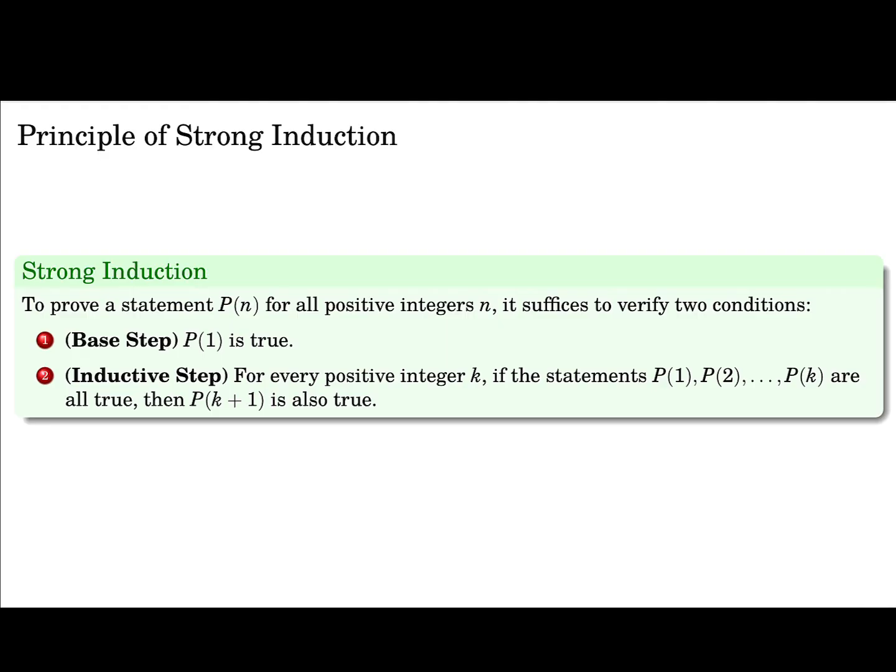And so this is different from ordinary induction. In ordinary induction, we only assumed P of k, but in strong induction, we assume all the previous cases, P of 1, P of 2, all the way to P of k. And so this is useful when the proof of the next case may need more than just the immediate previous case. So the structure is, you prove the first case, and then show that if all earlier cases are true, then the next case must also be true, and that is strong induction.